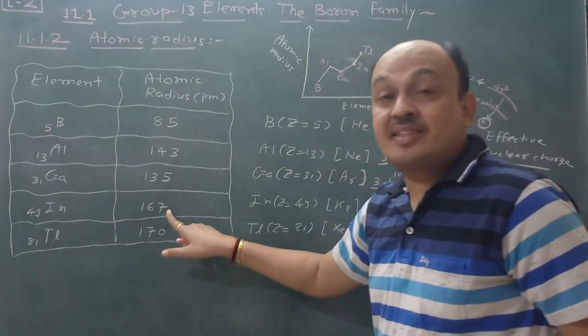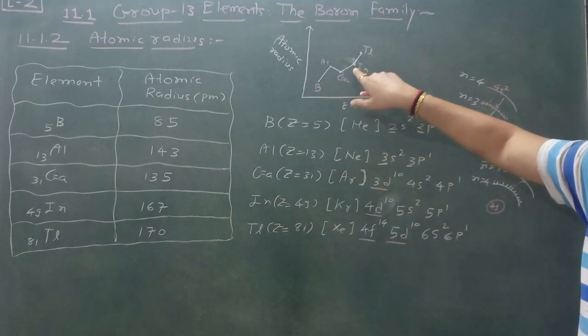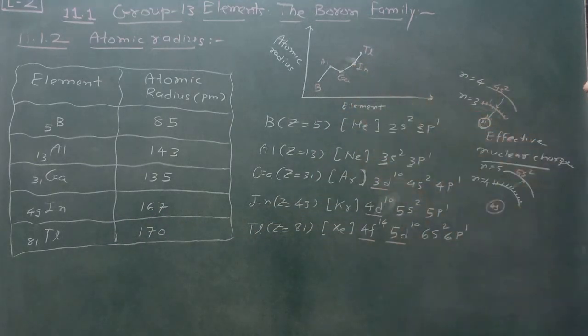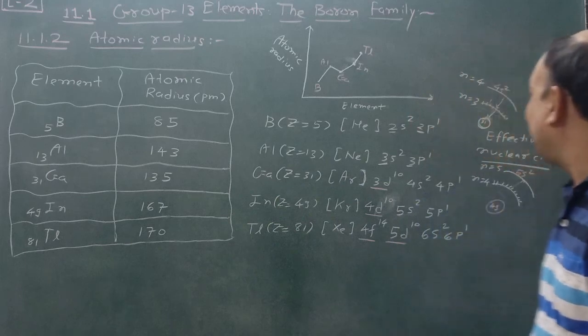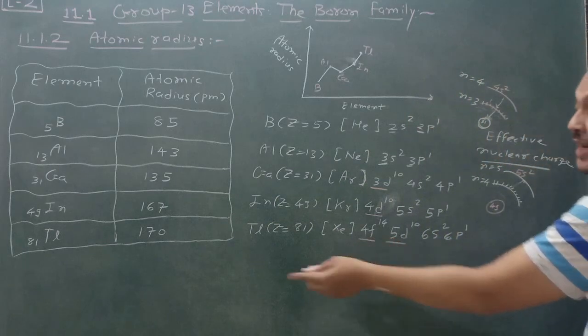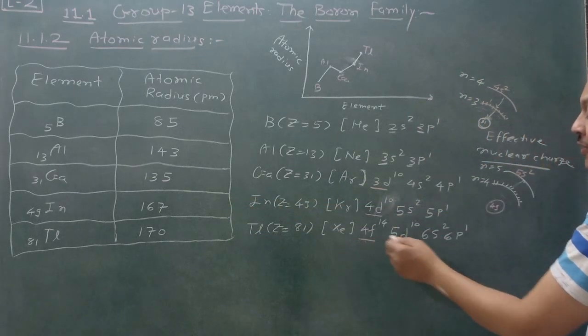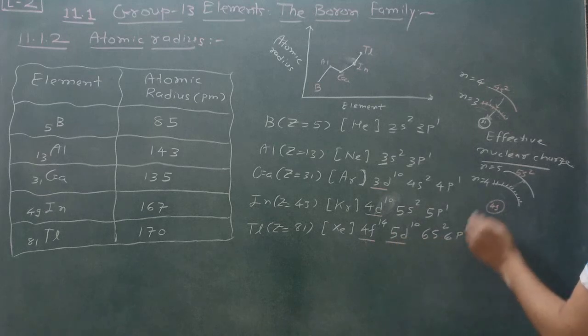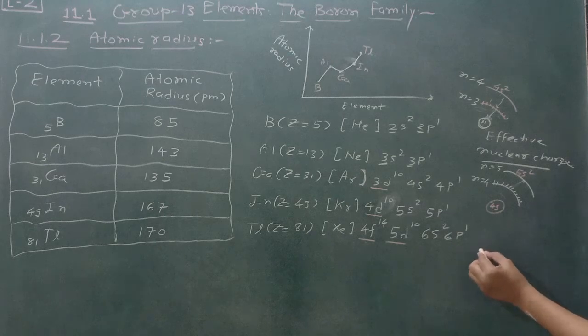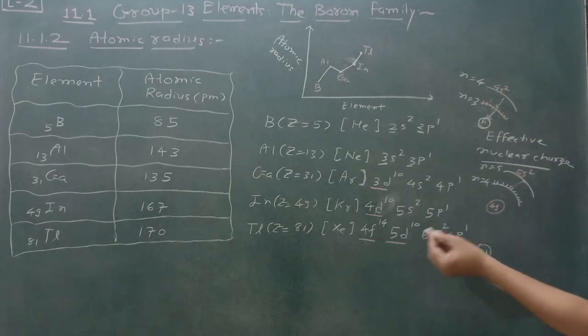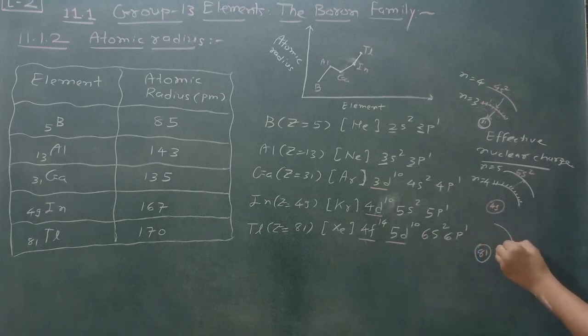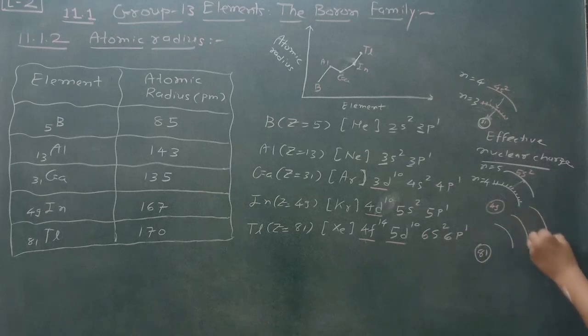So indium is 167 picometer, just see 167 picometer, and thallium, in which 4f14 is there, is 170. That means 4f14, 5d10, 6s2 and 6p1. Once again you follow this particular nuclear model. Here 81 is there, first of all the 4th, 5th, and here the 6th shell.